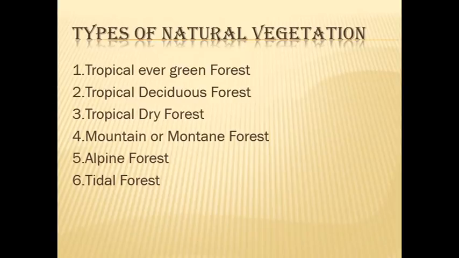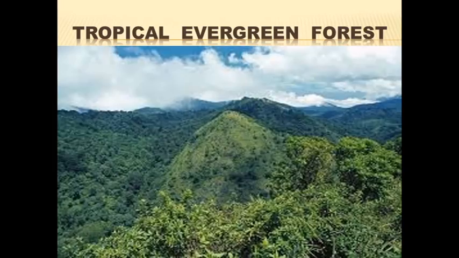Write these 6 forests in the classwork note fast. Only 2 minutes for this. Complete it. Write it without mistake. One more time. Tropical evergreen forest, tropical deciduous forest, tropical dry forest, mountain forest, alpine forest, tidal forest. These all are the types of natural vegetation. Have you written? Write fast. Your handwriting should be very neat.